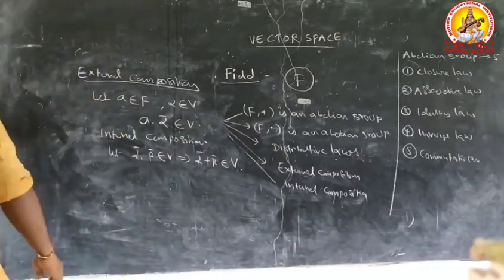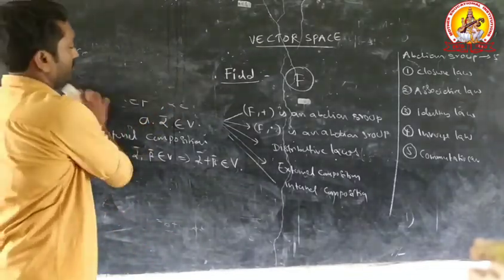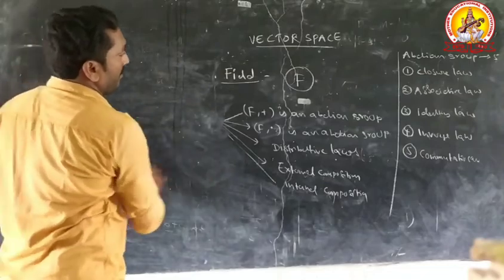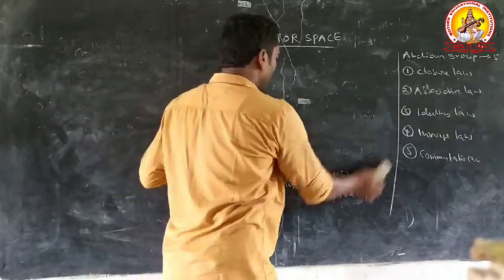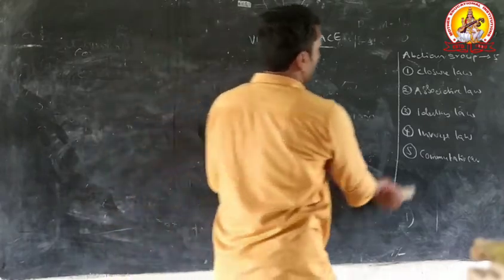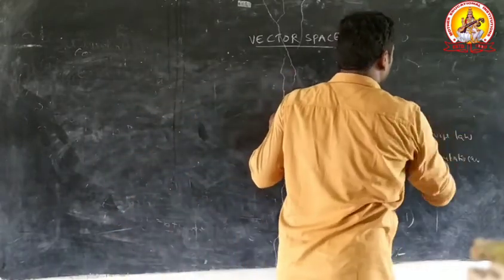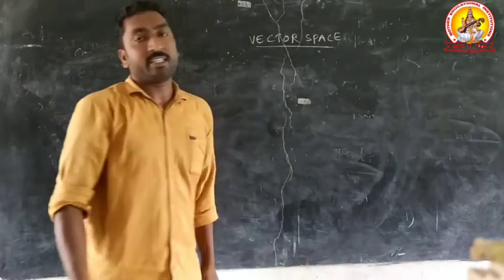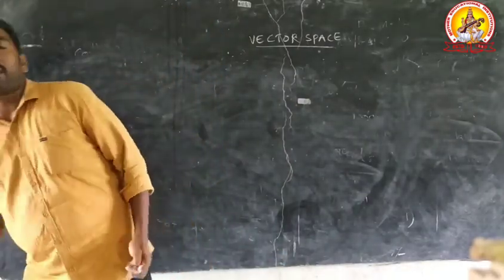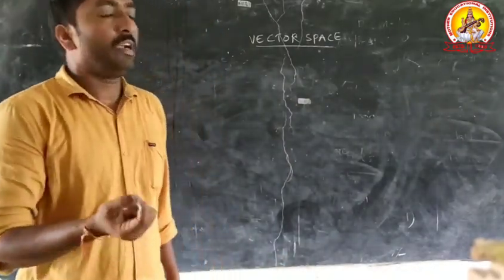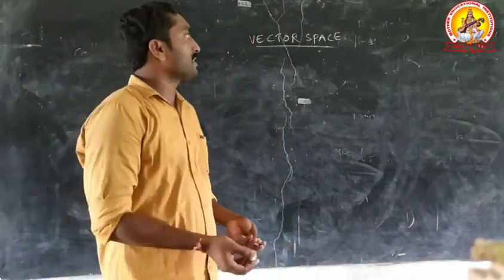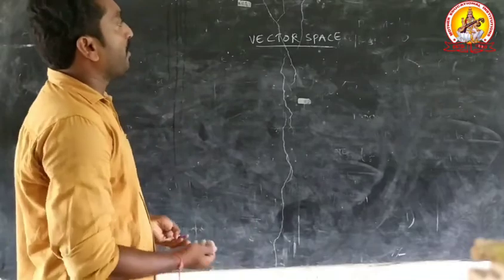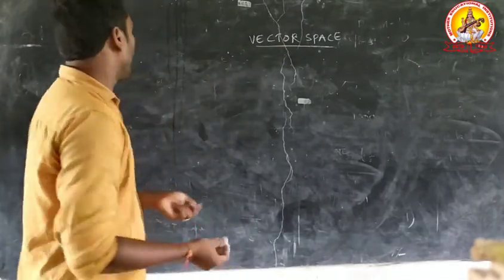Therefore, every field satisfies many conditions. The first condition is that F plus is an abelian group, F naught is an abelian group, and distributive laws hold. Next is the final point of the vector space definition.